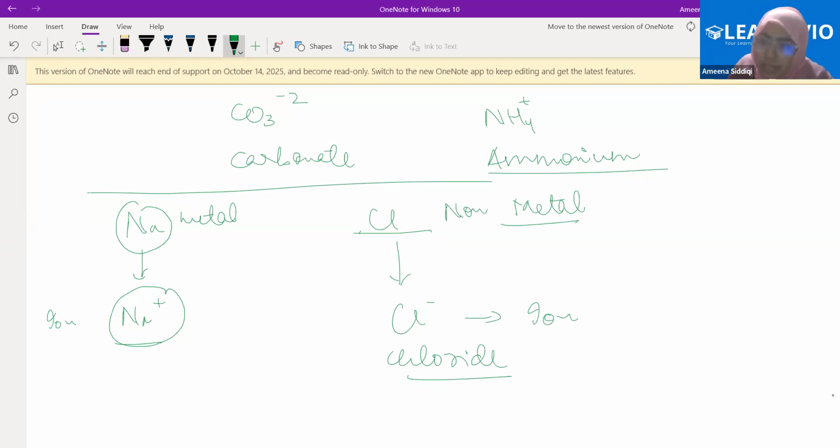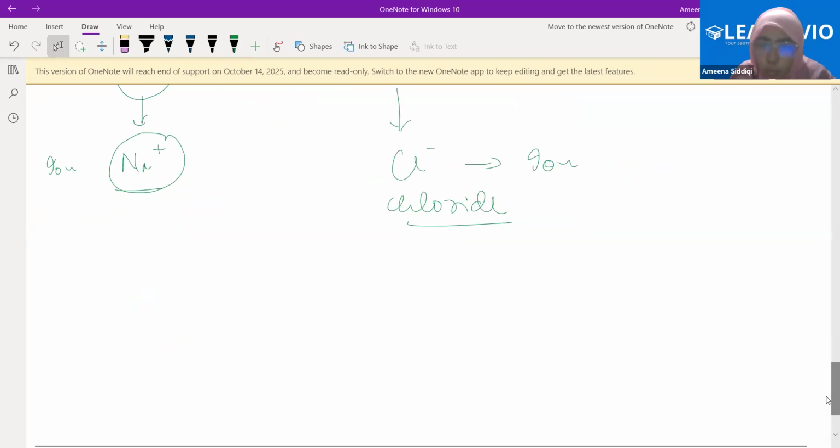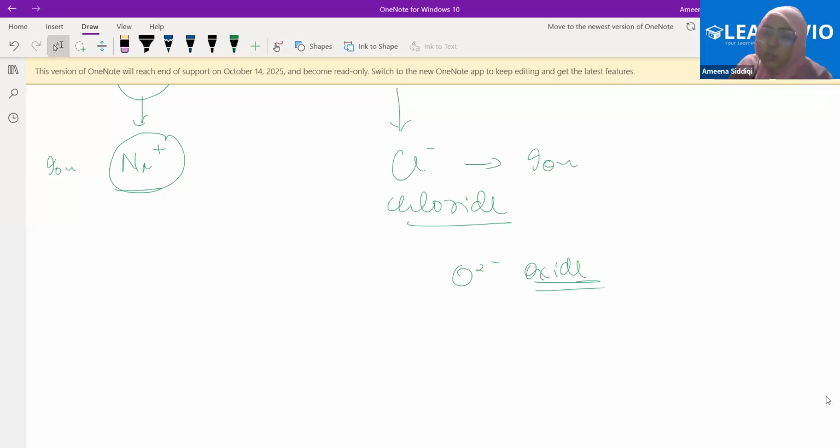Whenever the atoms of non-metals are gaining charges, be mindful of this: the name will slightly change when they are in the ionic form. Oxide. O2 minus is oxide, it's not oxygen. Oxygen is a non-metal, already discussed in the second chapter. When it gains a charge, the name will change to oxide. It's an oxide ion, not an oxygen ion. But if I say magnesium +2, this will still remain magnesium ion. Is it clear now?